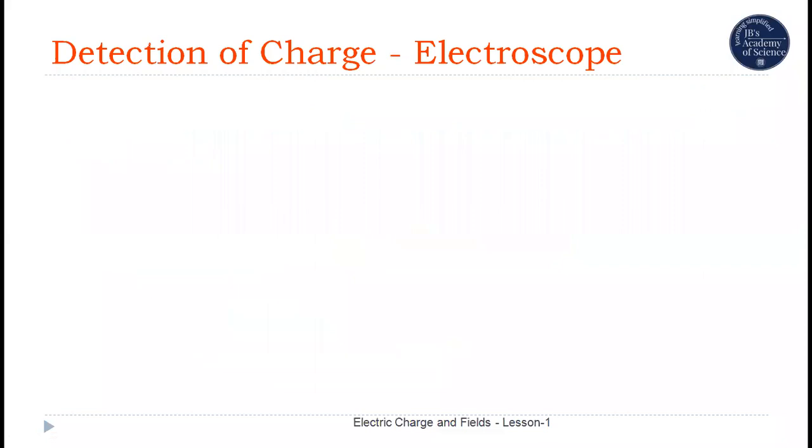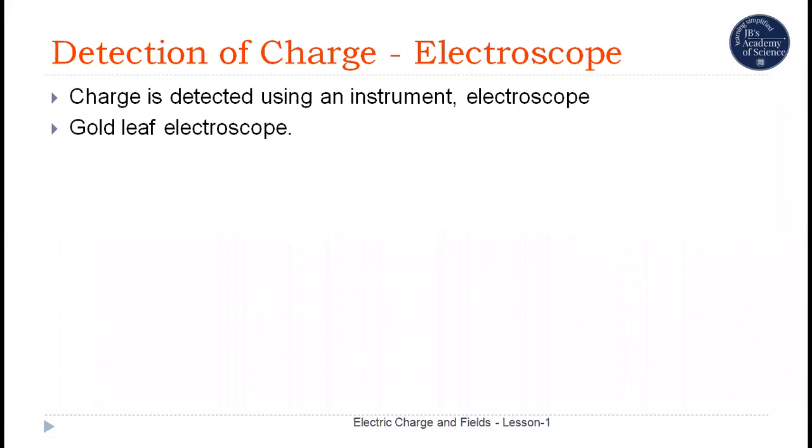Detection of charge using an electroscope. Electroscope is an instrument used to detect the presence of charge on an object. The commonly used and a simple electroscope is a gold leaf electroscope.